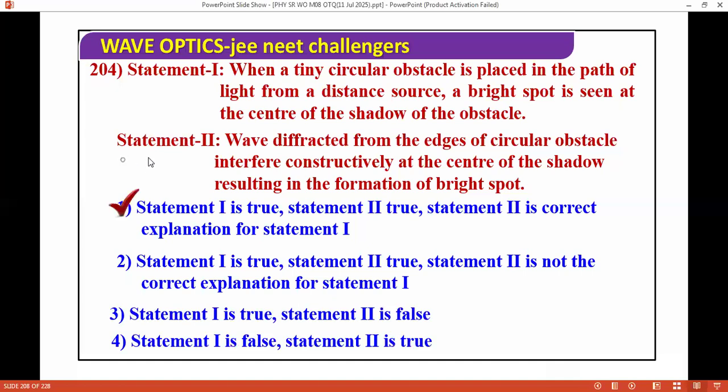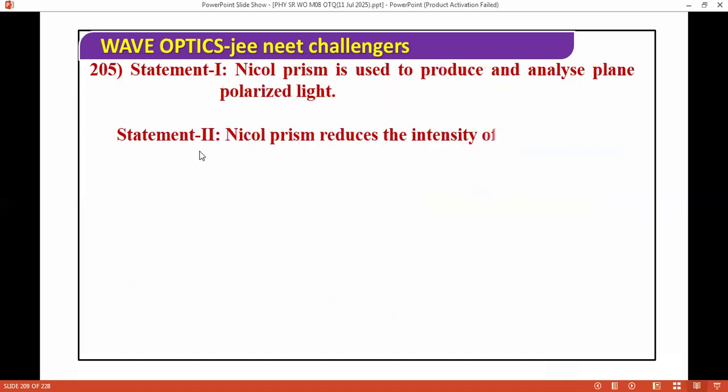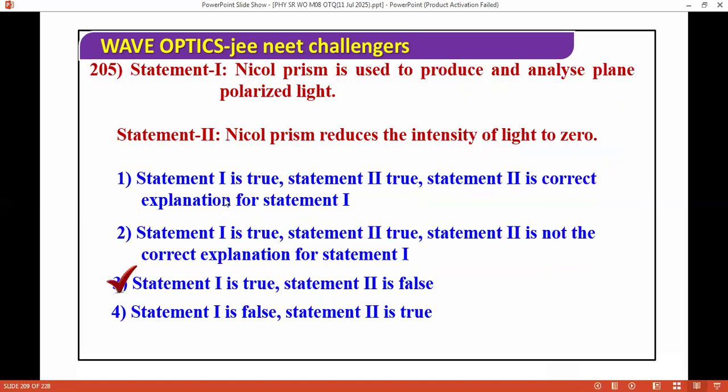Next question. We have: a Nicol prism is used to produce and analyze plane polarized light. A Nicol prism reduces the intensity of light to zero. For this question, the correct answer is the first is true. The first, that a Nicol prism is used to produce and analyze plane polarized light, is correct. Next question.